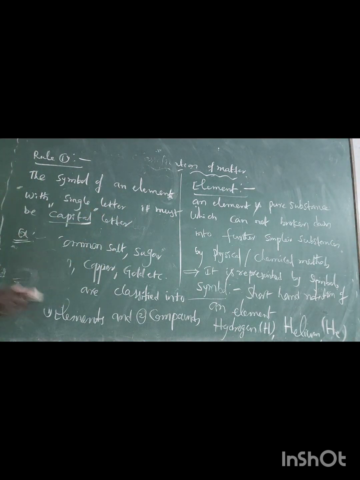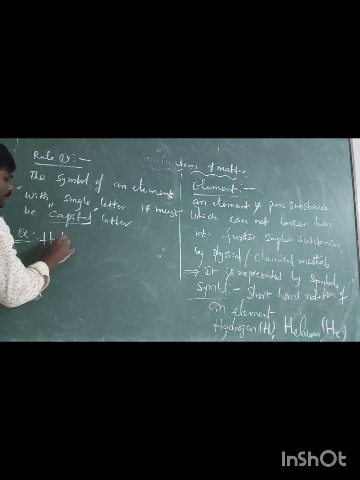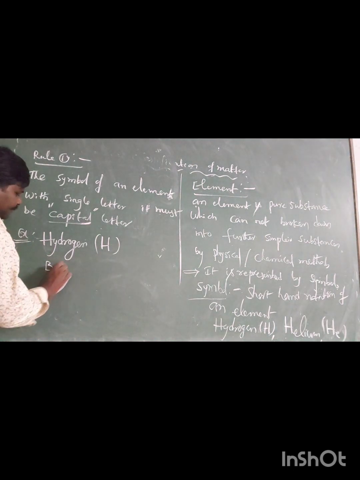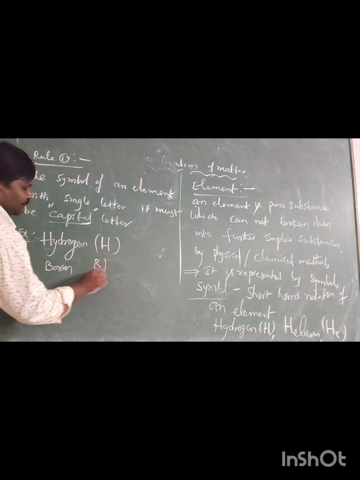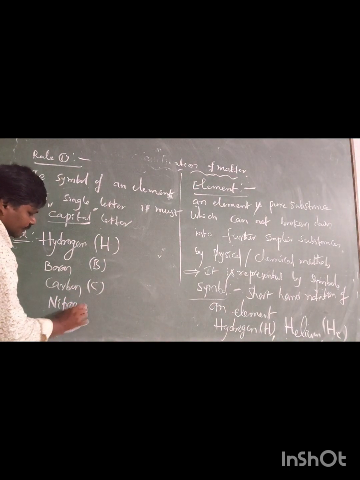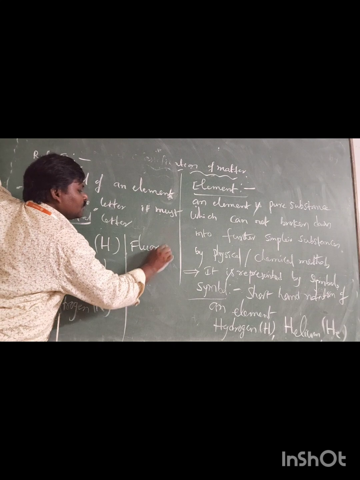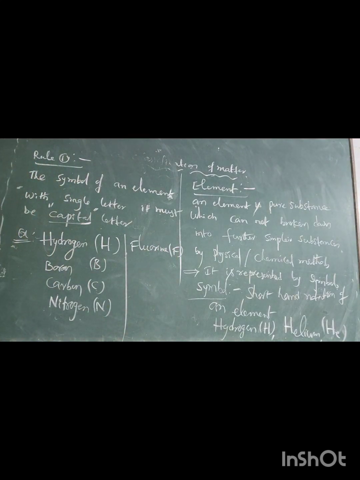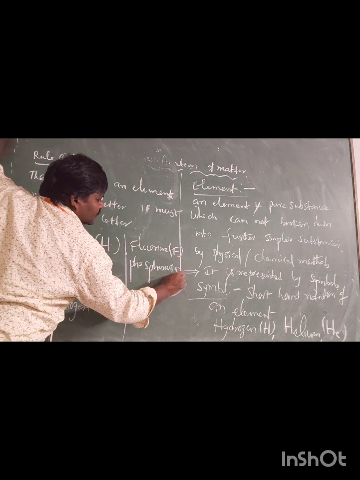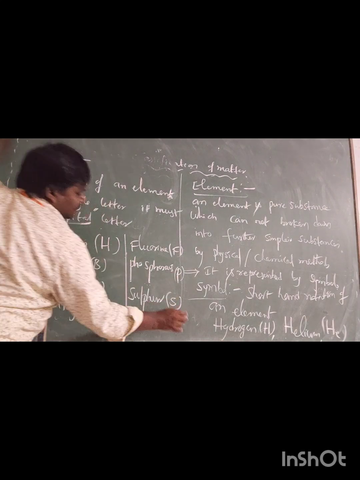For example, here hydrogen. The symbol of hydrogen is capital H. Boron, B. Carbon, C. Nitrogen, capital N. Fluorine, capital F. Phosphorus, P. Sulfur, S, etc.